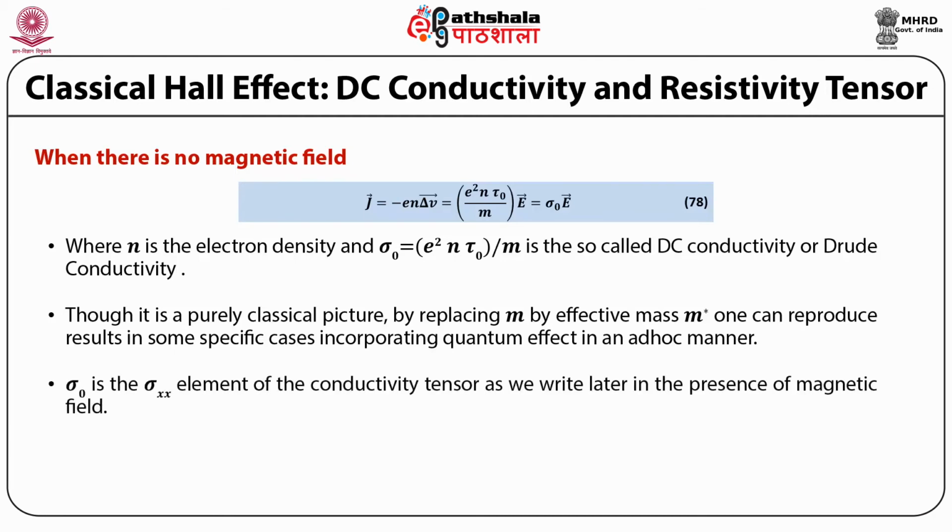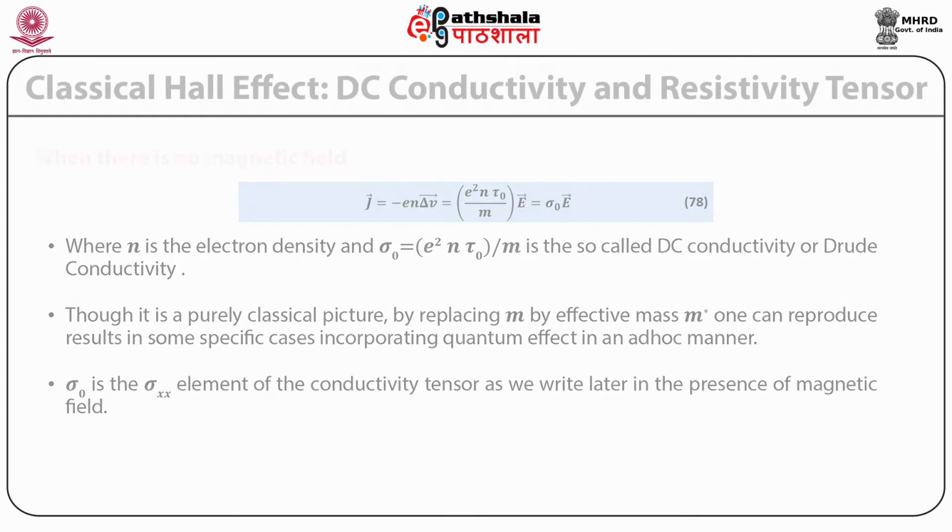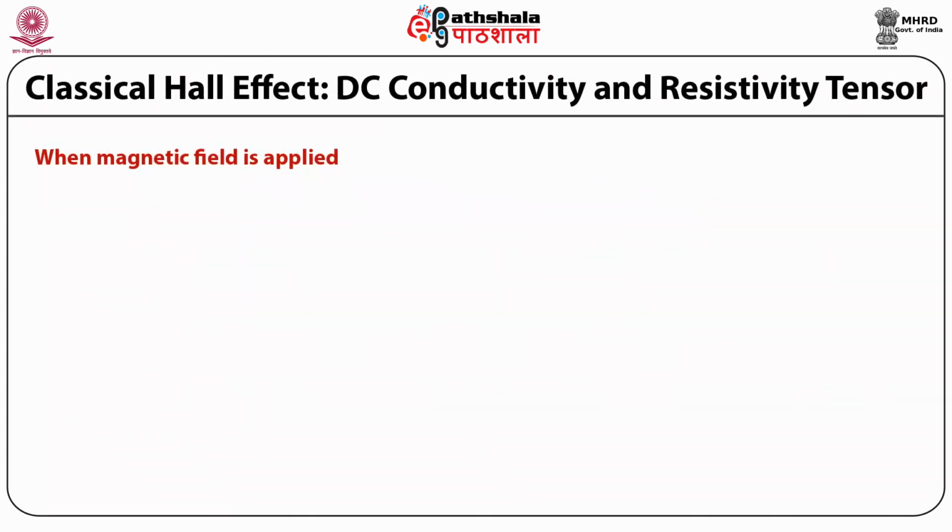Sigma naught is the sigma xx element of the conductivity tensor, as we write later in the presence of magnetic field. When magnetic field is applied, let's see what happens.